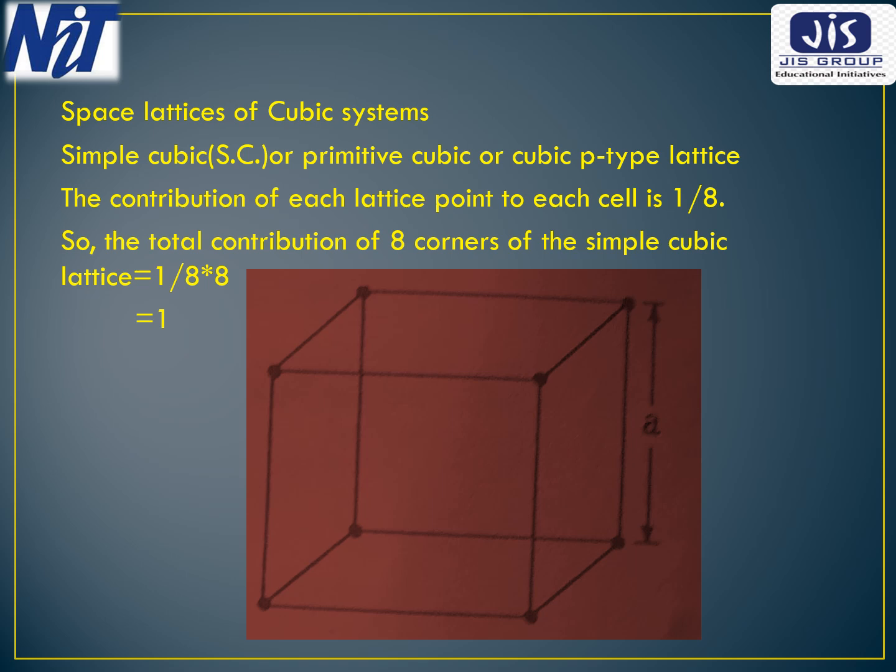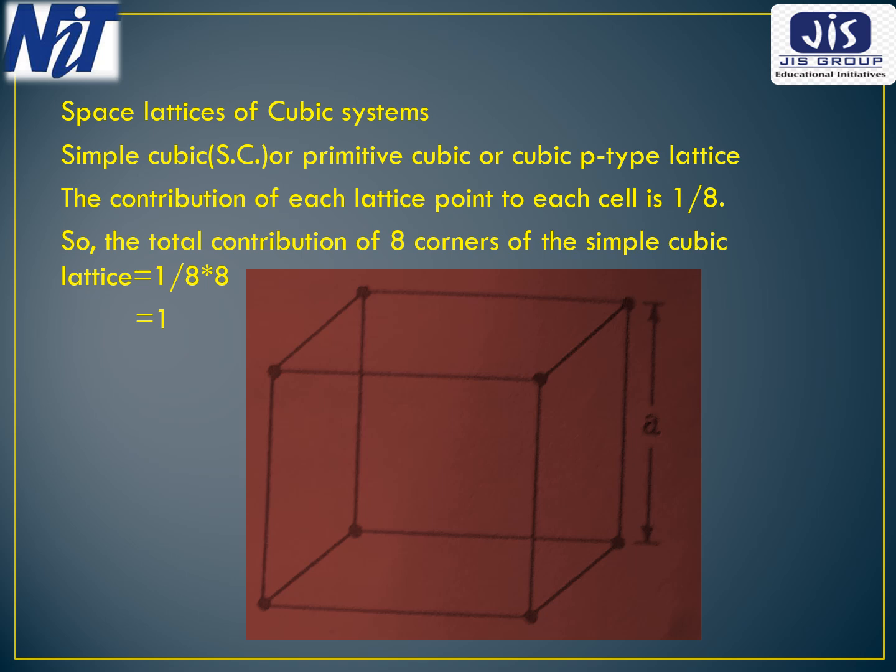Now we want to find out the number of atoms per unit cell in the simple cubic structure. Every lattice point in a simple cubic lattice situated at the corner of the unit cell is shared by 8 unit cells. So its contribution to each cell will be 1 by 8.